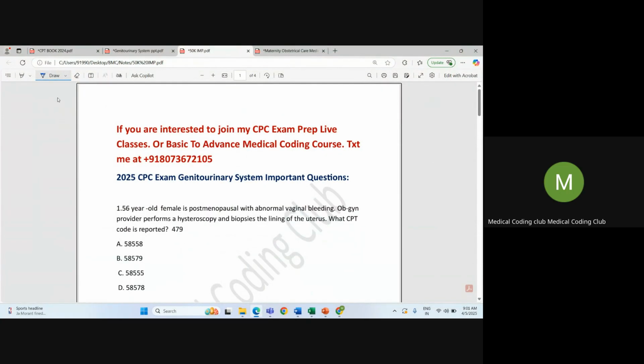This is Chandrika. So today let's discuss a few important questions from the Genitourinary System for your 2025 CPC exam. When it comes to the 50,000 CPT chapter, as you all know, we will be getting a 6 marks question, but this 6 marks will be distributed based on the section. First, the urinary system includes all the kidney procedures and other important procedures. In kidney procedures, nephrectomy, nephrostomy, all those are very important.